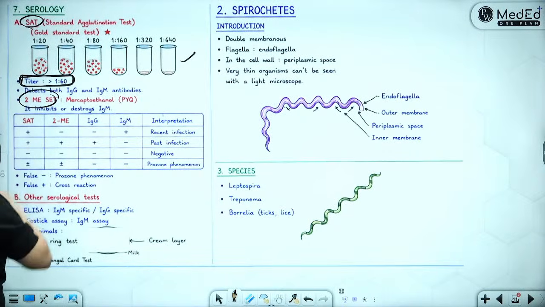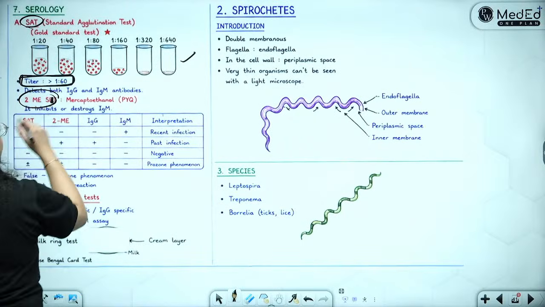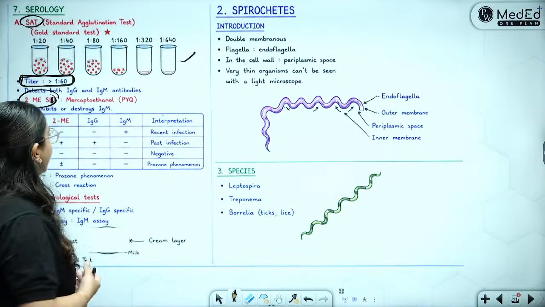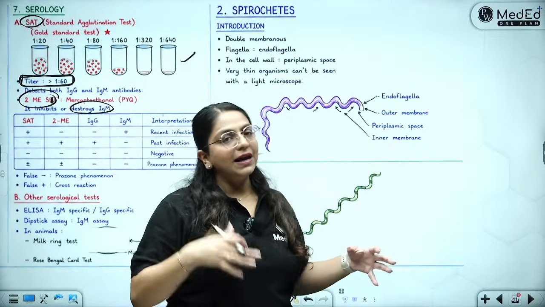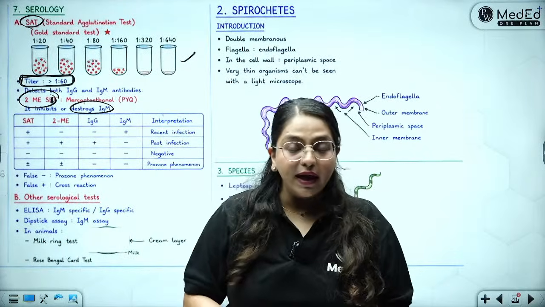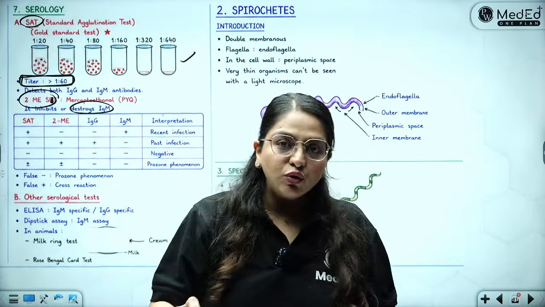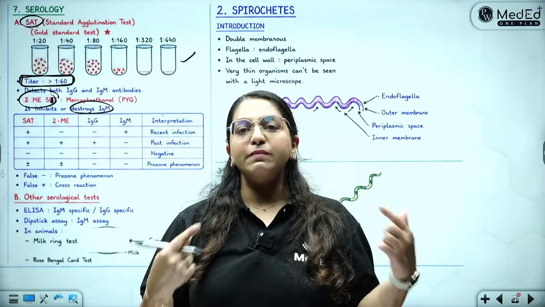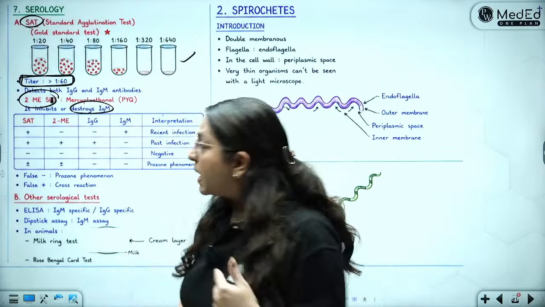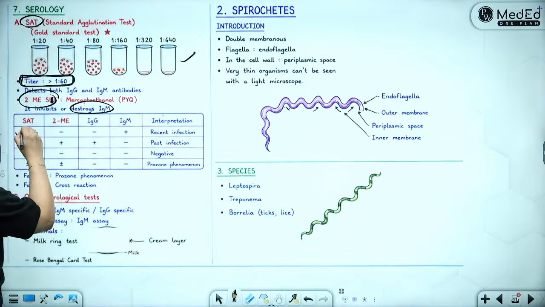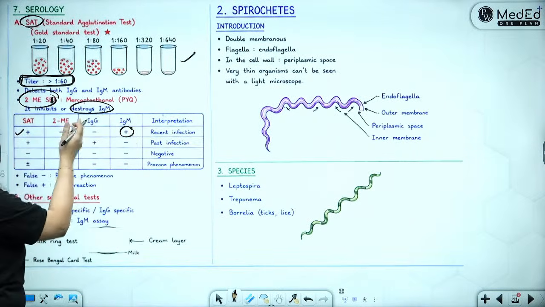Then there is something which is called 2-mercaptoethanol SAT. We add 2-mercaptoethanol. What does it do? It destroys IgM. So, whenever I am doing SAT, I am detecting IgG and IgM both in my patient. Okay. But 2-mercaptoethanol kills IgM. So, if after adding 2-mercaptoethanol the SAT is still positive, that means only IgG antibodies are giving the reaction. That means past infection is there. So, if SAT is positive and 2-mercaptoethanol SAT is negative, that means the patient only had IgM, which was destroyed, therefore it is coming negative.